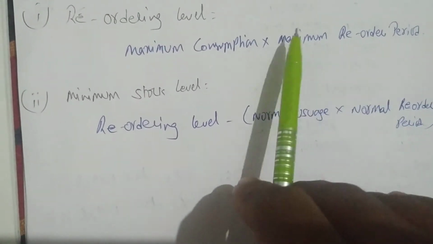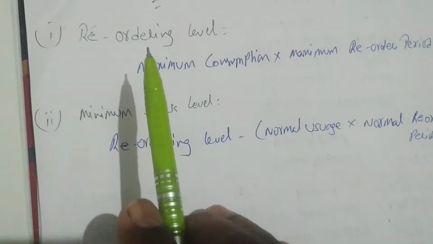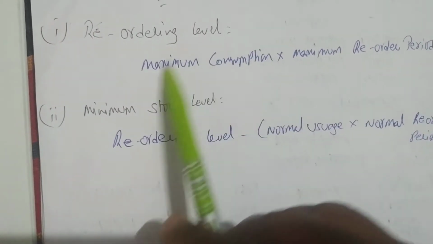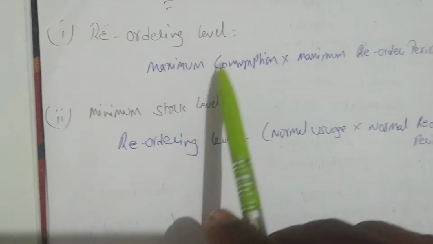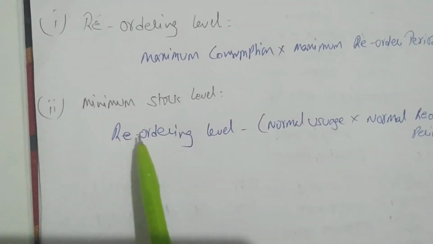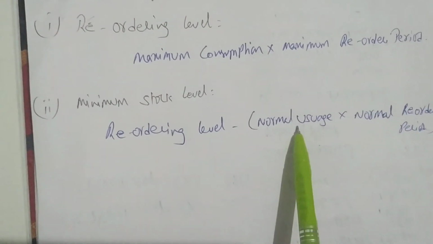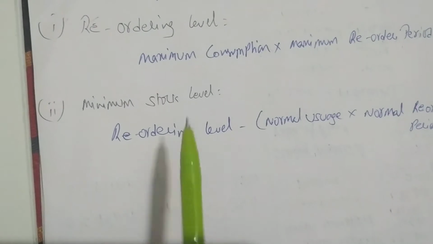Normal reorder period, maximum reorder period, minimum reorder period will be given. So the formula for reordering level is maximum consumption. You always have to multiply consumption into period. Which consumption for reordering level? Maximum consumption, multiplied with maximum reorder period. And for minimum stock level, you multiply normal usage into normal reorder period, and deduct it from the reordering level.